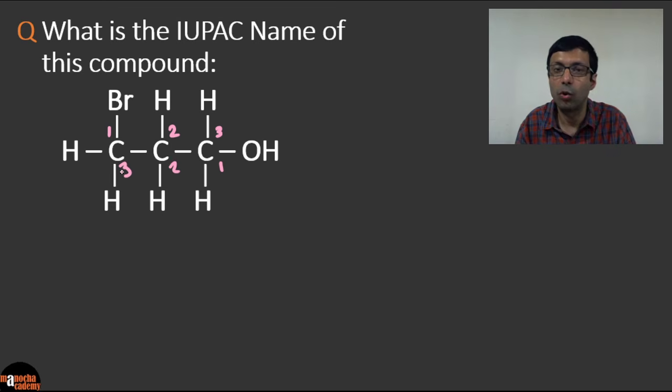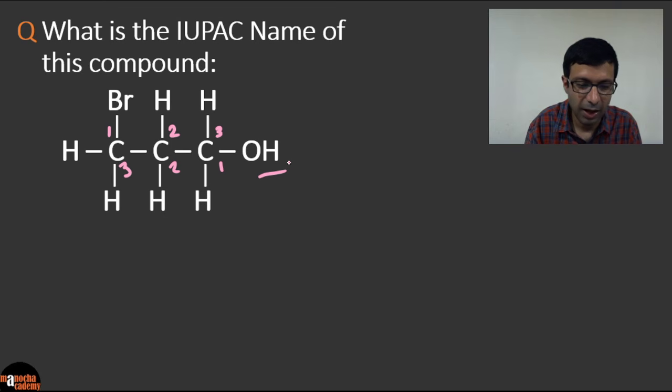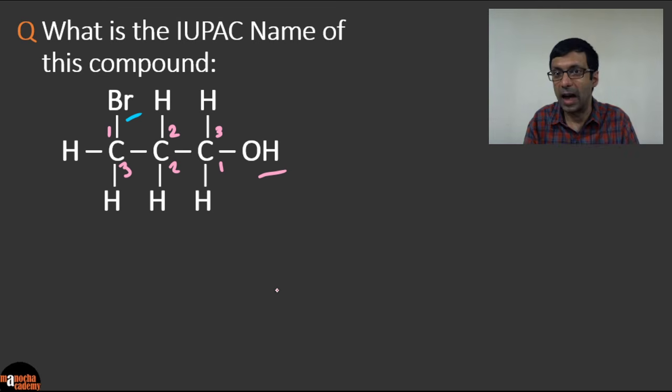So basically, if nothing else was there, the compound would have been a propane, because we have carbon and single bonds. But you can see that there's an OH in there, and there is also a Br in here. Okay. So what is the name going to be? The OH is an alcohol, and there's the halide group also. Okay. And here one important thing is who gets priority. Is it alcohol or the halides? So the important thing is alcohol gets higher priority than halogens.